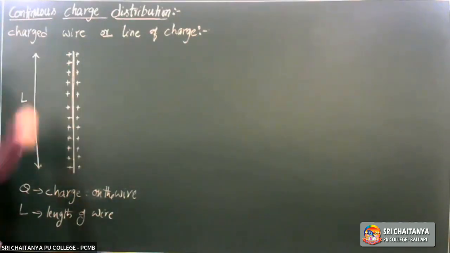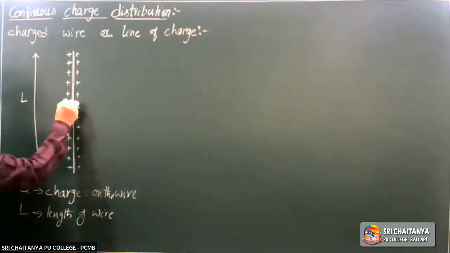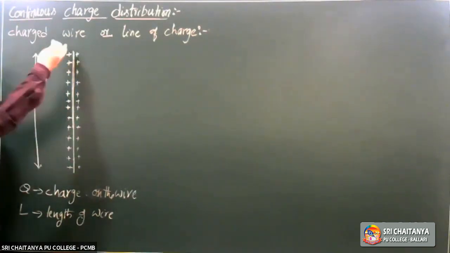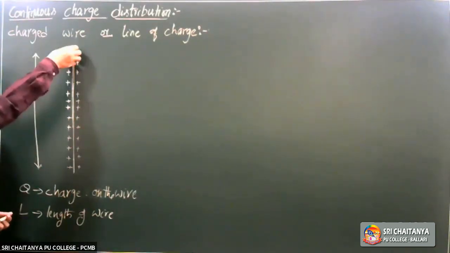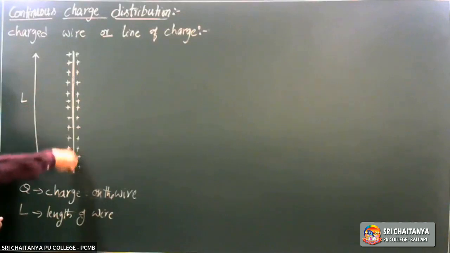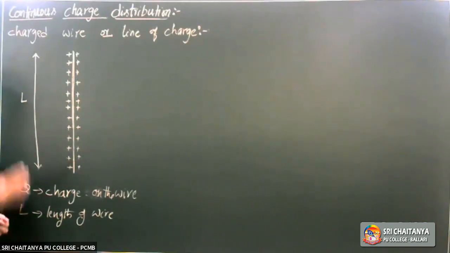Whenever we give charge to that wire, generally that charge distributes on that wire uniformly. In this case, we are talking about uniform distribution.